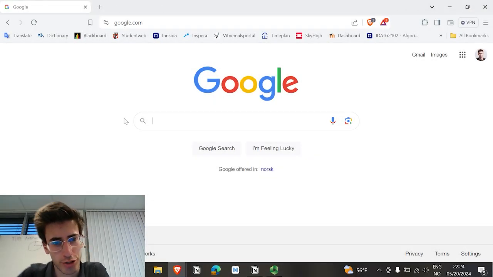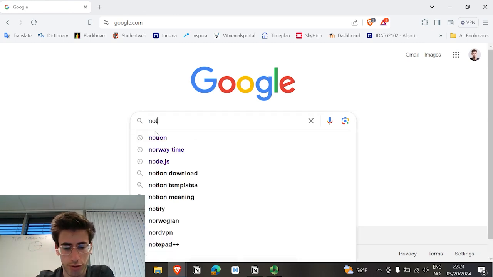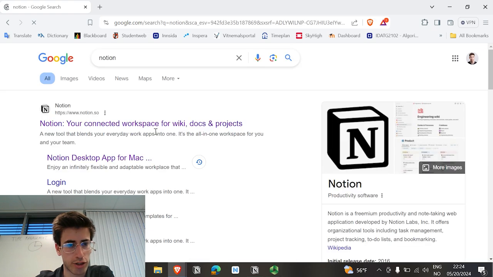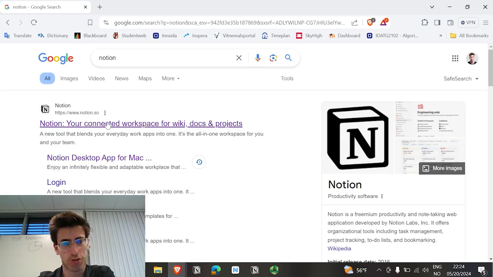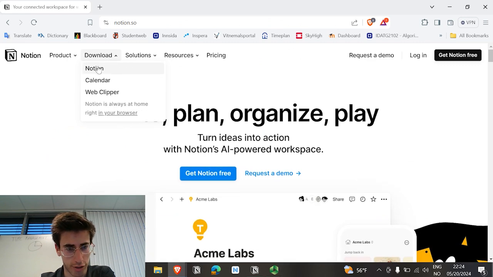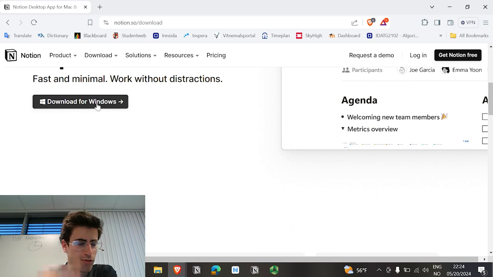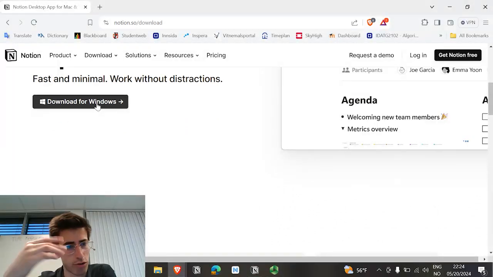So the first thing that you need to do is go to your search engine and search for Notion. Then you click on their website, notion.so. Then you hover over the downloads and click on the Notion. And then you click on download for Windows and then you install it on Windows or Mac OS, depending on your operating system. I will put the link in the description.